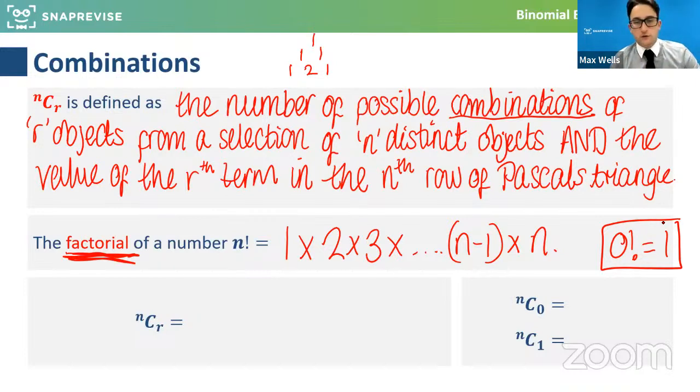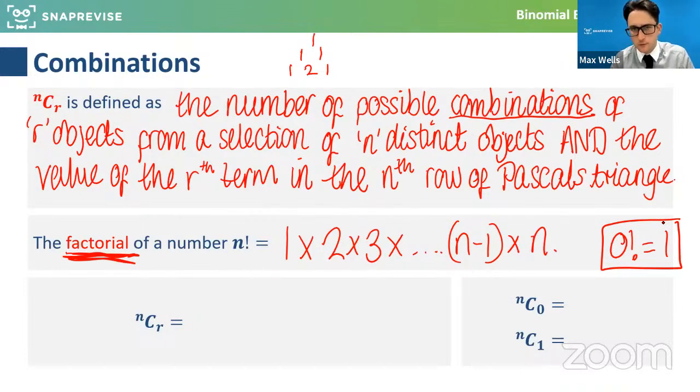So what a factorial is actually doing is it's telling us how many ways we can arrange that number of things. So if I had 5 objects and I wanted to know how many different ways could I order them, it is actually 5 factorial. It's 5 times 4 times 3 times 2 times 1. So it tells you about the amount of arrangements of different items you can have.